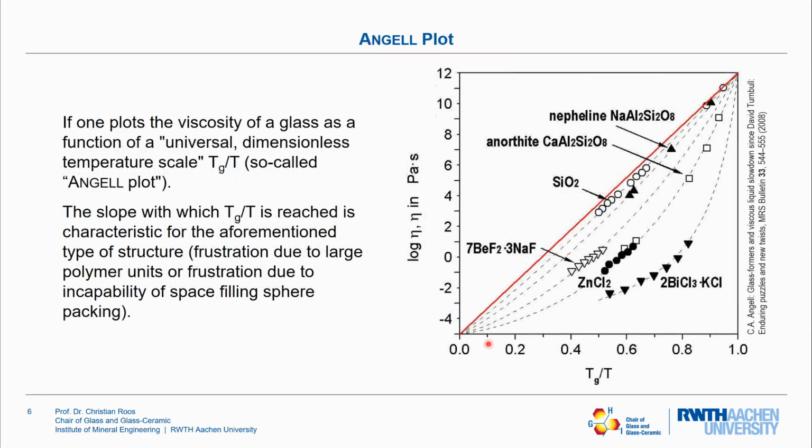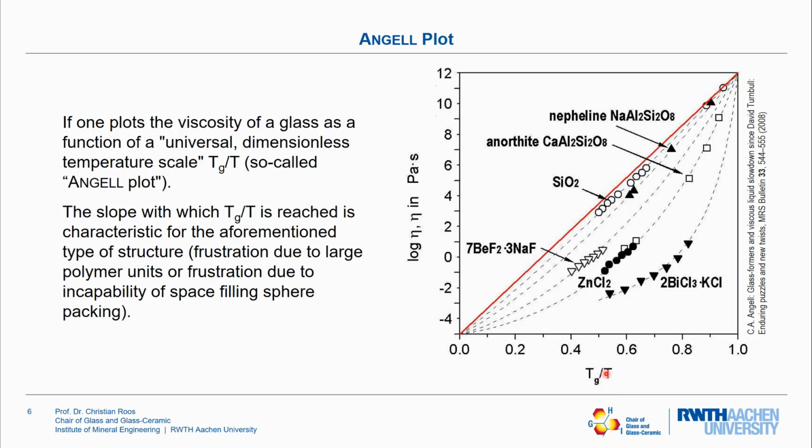Now, if one plots the viscosity of a glass in the range of the high temperature viscosity and the low temperature viscosity in the glass transition as a function of a universal dimensionless temperature, one achieves a so-called Angell plot. In the Angell plot, the temperature is plotted as Tg divided by T, meaning at the value of 1, Tg equals T. So we have Tg divided by Tg. This gives us 1. And in the high temperature range, we approach 0 because the higher T gets, the lower the value Tg divided by T gets.